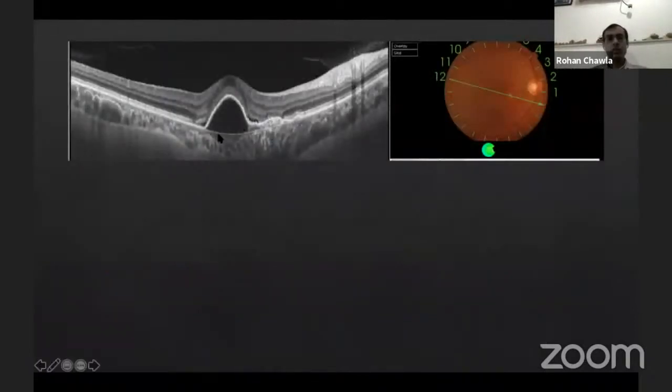Now this is a case which shows a pigment epithelial detachment. Again, a youngish patient. So one might want to make a diagnosis of, say, type 2 CSR, where only PEDs exist.